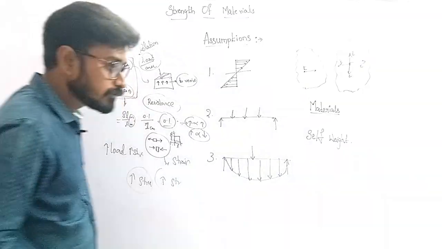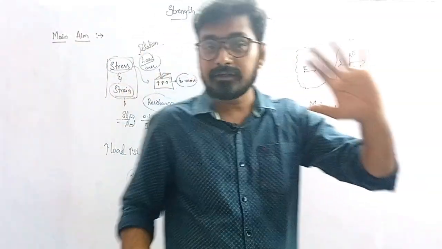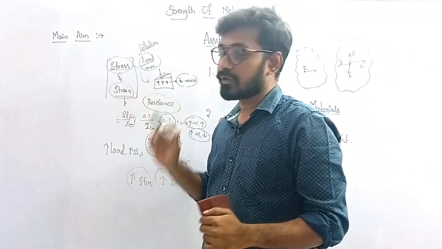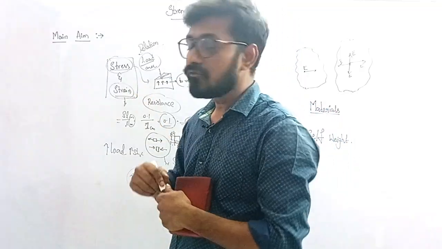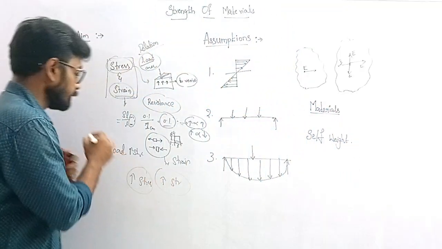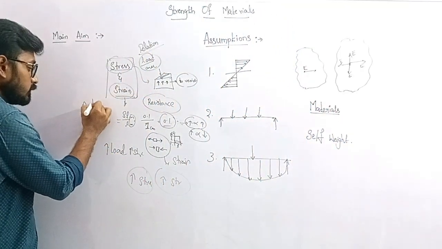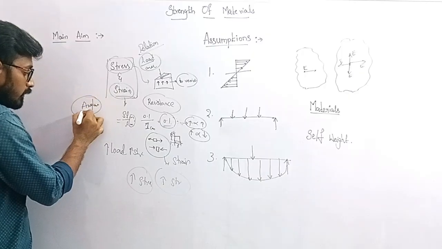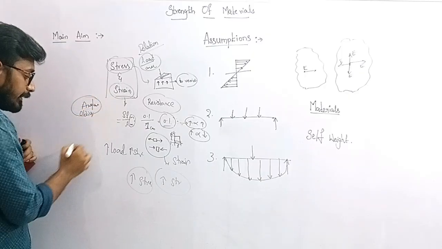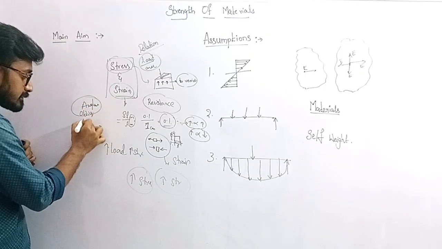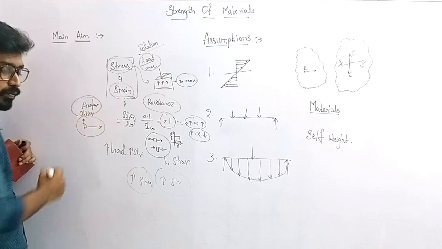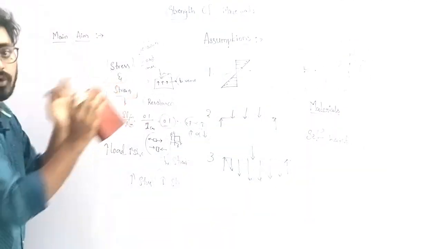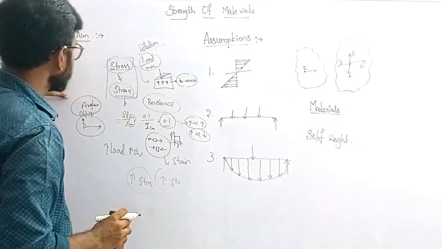So the main aim of the strength of materials is to find the relationship between the stress and strain in a body and the angle of obliquity. Angle of obliquity is the angle between the normal stress and the resultant stress. We will discuss it clearly in complex stresses. Okay. So this is the main aim.